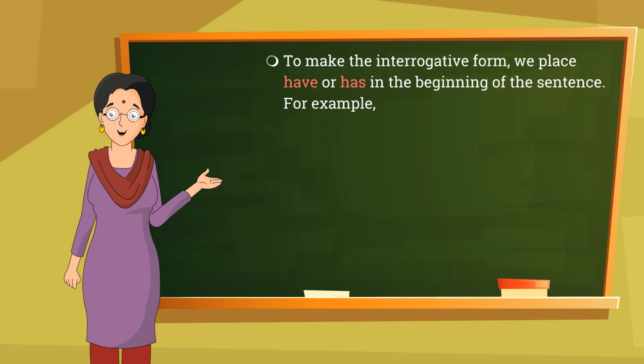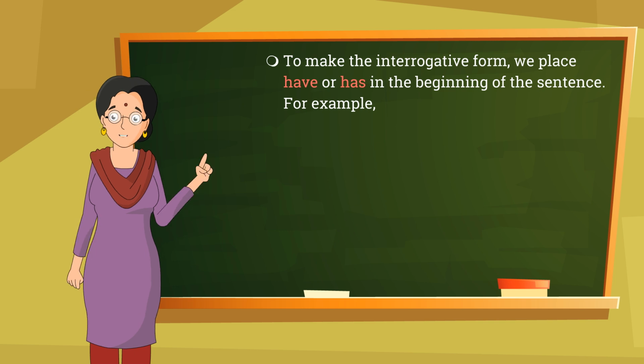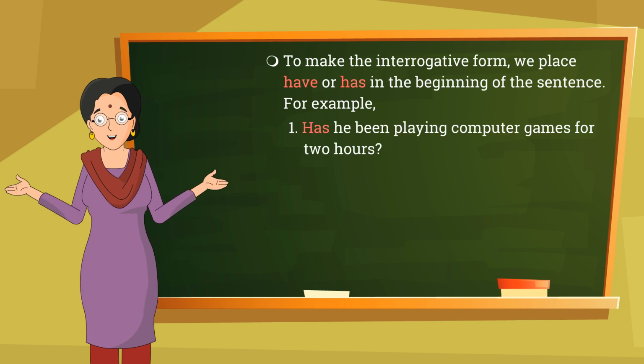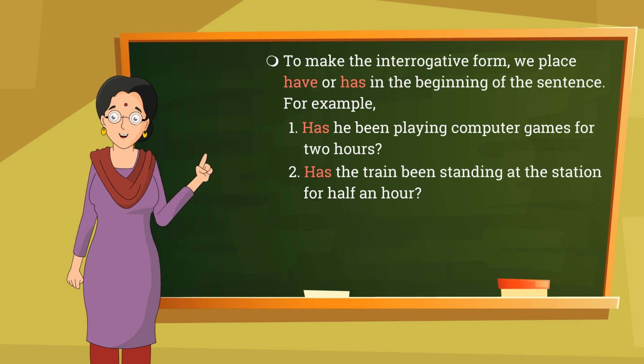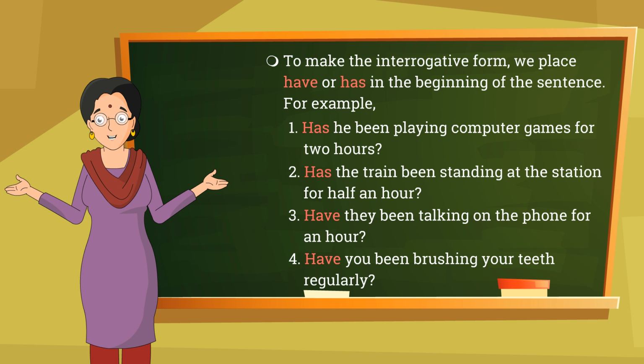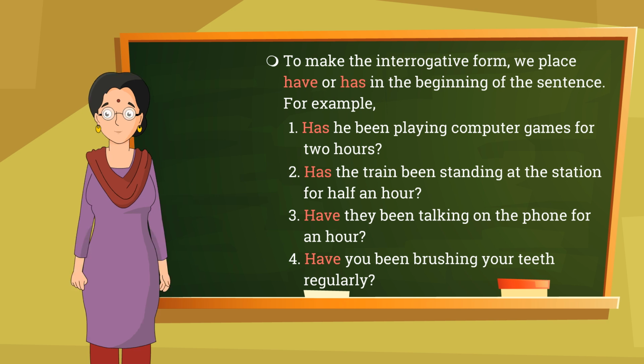To make the interrogative form, we place have or has in the beginning of the sentence. For example, has he been playing computer games for 2 hours? Has the train been standing at the station for half an hour? Have they been talking on the phone for an hour? Have you been brushing your teeth regularly?